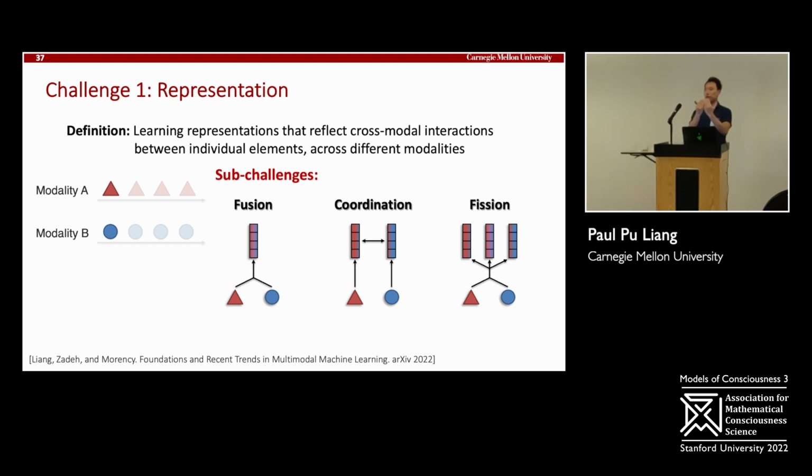You can fuse the modalities. You can bring 2 modalities into one representation that's useful for prediction. You can do coordination. You can keep 2 modalities and they're 2 separate representations, but coordinating them through some function. And you can do fission. You can take 2 modalities and try to learn more representations than you started with. Perhaps one representation is useful for representing the common information, and other representations are useful for modeling the unique information to each modality.